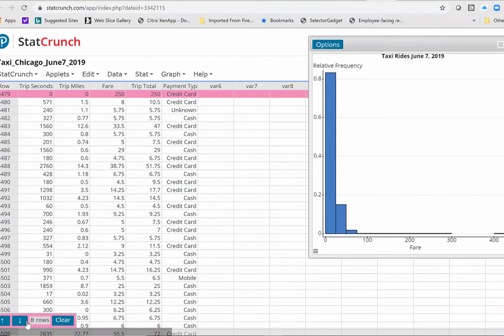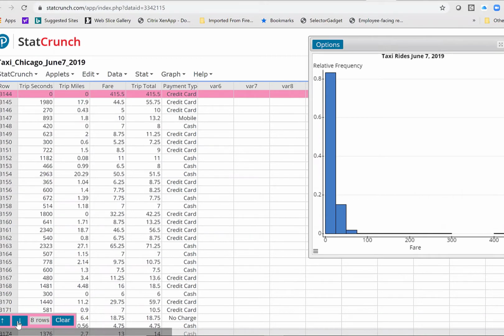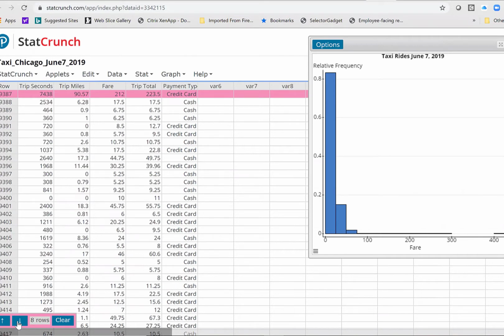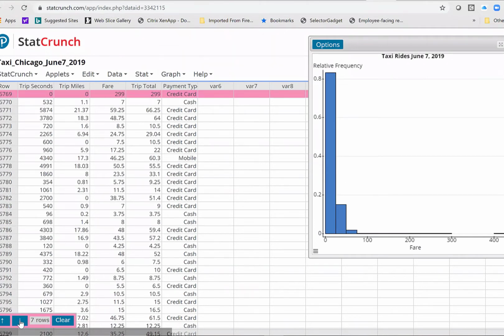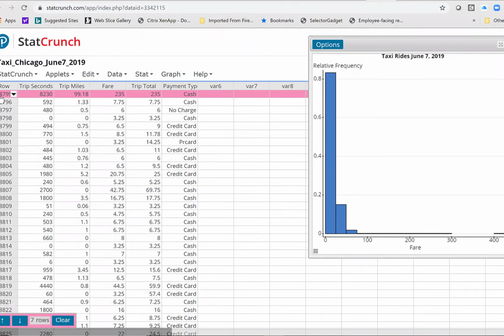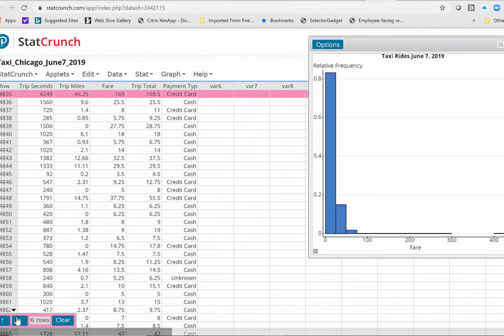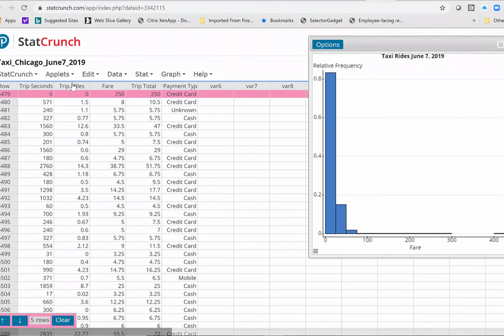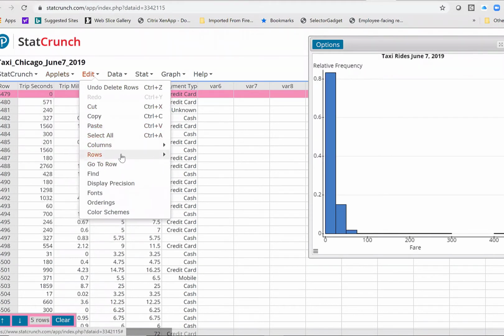No miles, $250. That's going to get deleted. No miles, $415. Delete. 90 miles, $223. I believe that. No miles, $299. Delete. $187, no miles, unless there's a drug deal going on in the back of the car and this guy's paying them off, right? This one, I believe, 99 miles for $235. No tip. That's terrible, but he paid him cash at least. No miles, 173. This one, I believe. And then we're back to that one. So I'm going to get rid of these, and then I think we're good with the clean data.